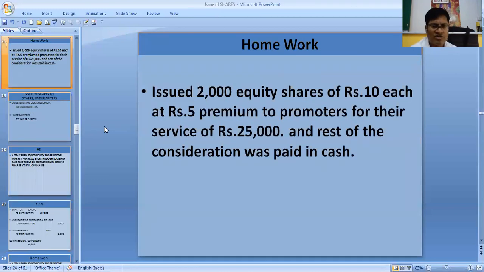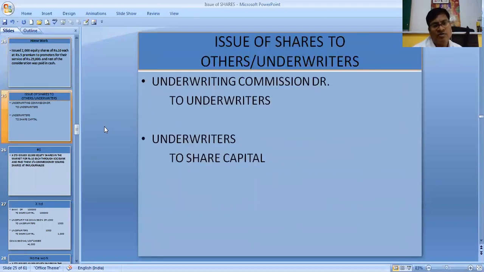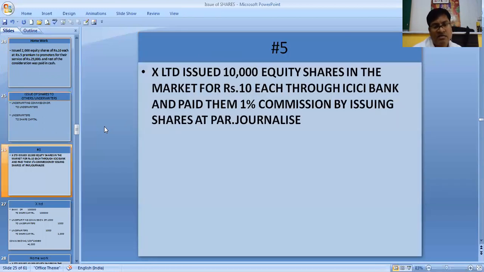This is your homework, students. Issue 2,000 equity shares of 10 each at rupees 5 premium to promoters for their services of 25,000, and the rest of the consideration was paid in cash. This we will be doing in homework. If we are issuing the shares to the underwriters, two entries are required. Underwriting commission to underwriters, and then underwriters to share capital.